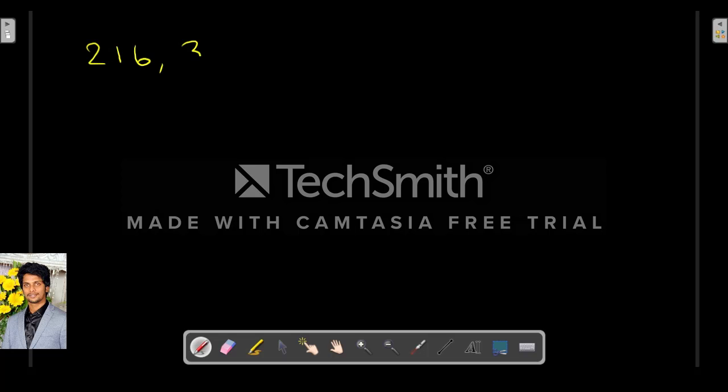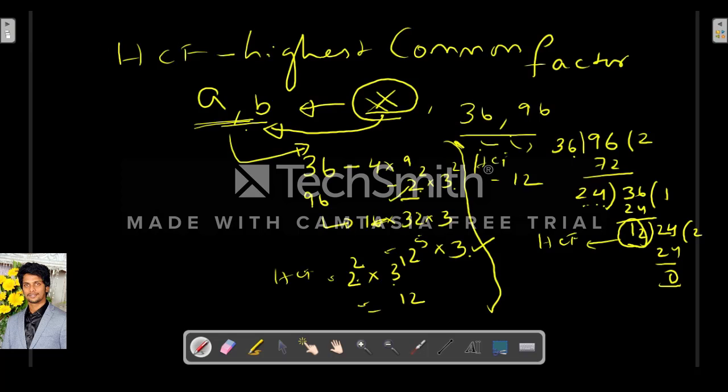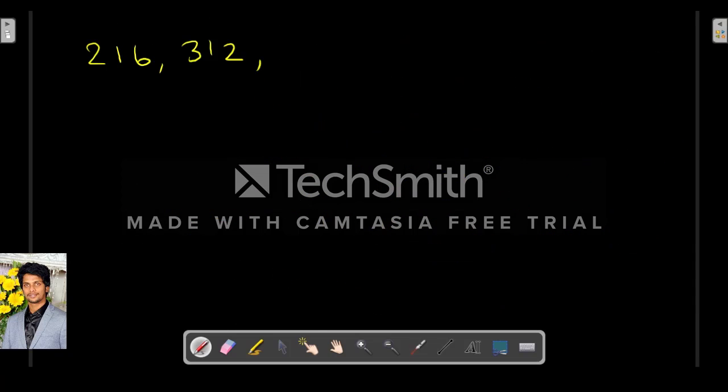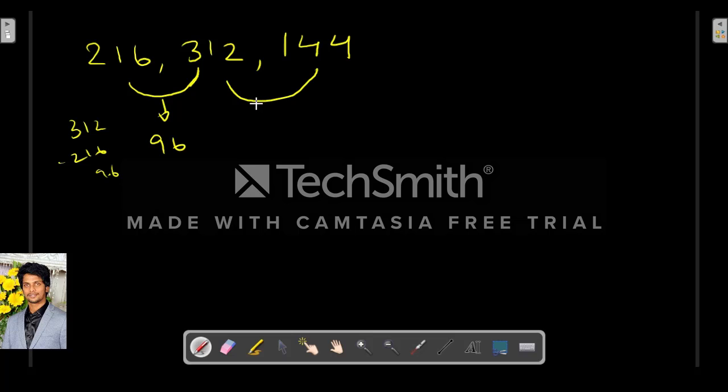So let's try the next one. The HCF of 216, 312 and 144. There is one more method to find the HCF. If there are three such numbers, what we'll do is subtract this from this. So what is the result? 312 minus 216 is 96.